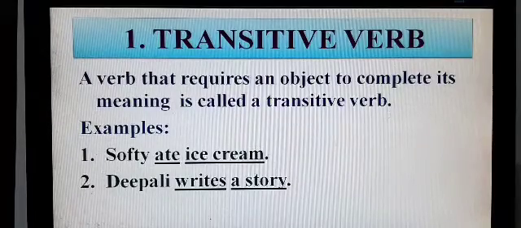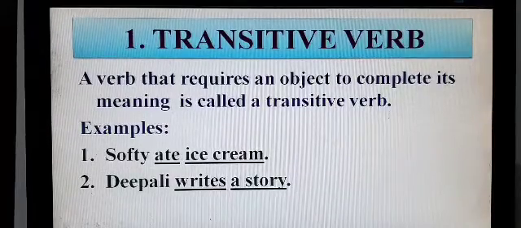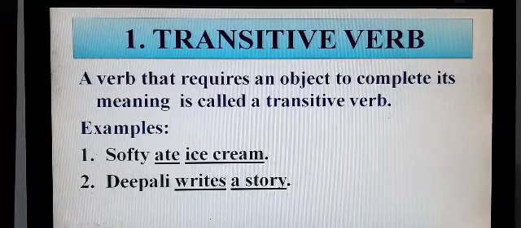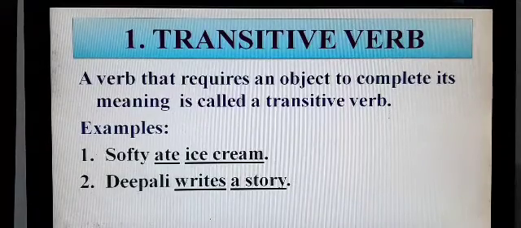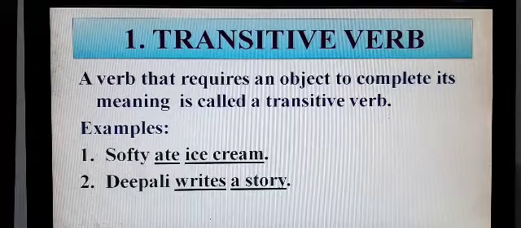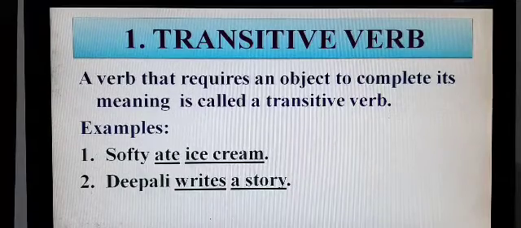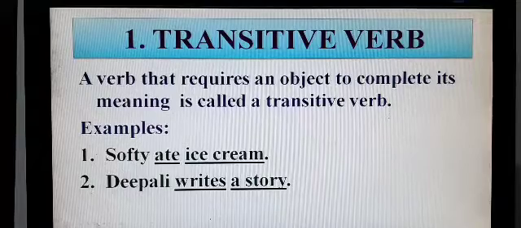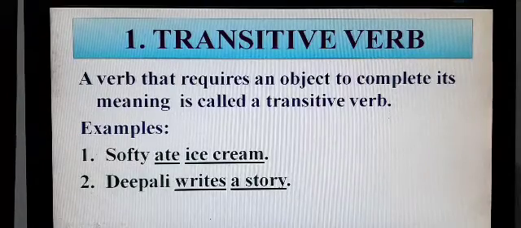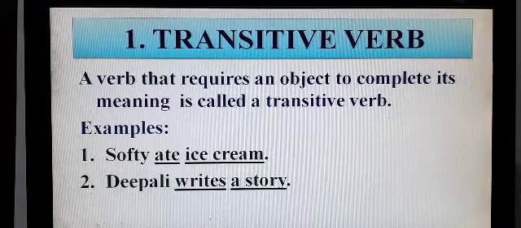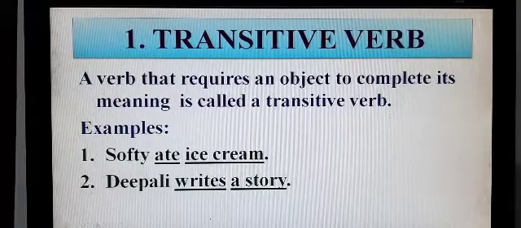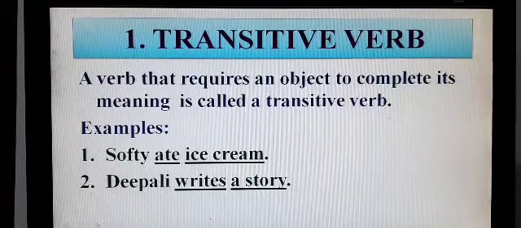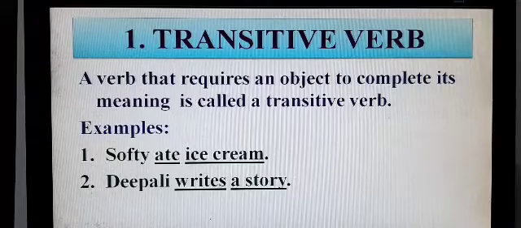A verb that requires an object to complete its meaning is called a transitive verb. Here I want to tell you that all the verbs do not require an object to complete their meaning, but some of them definitely need an object. Otherwise, they will be incomplete. So, a verb that requires an object to complete its meaning is called a transitive verb.